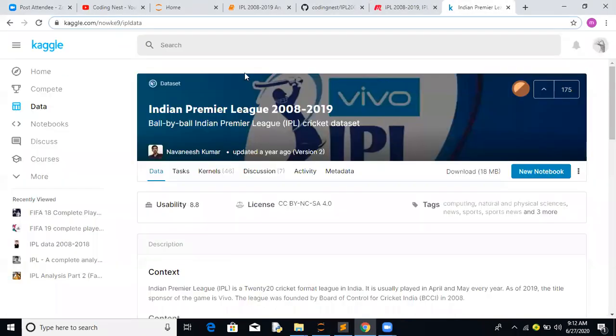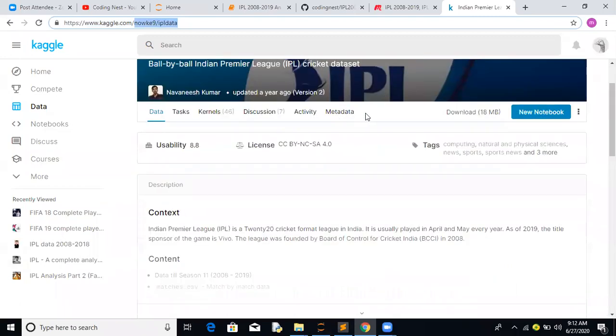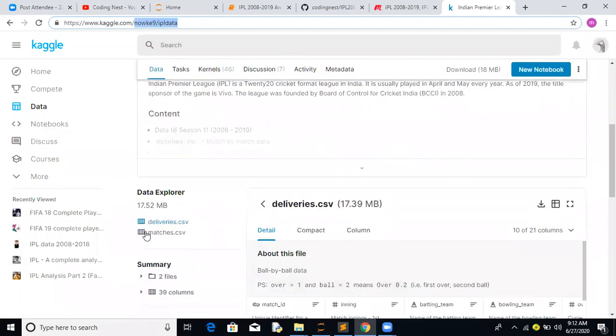This is the project from kaggle.com. Similarly, there are multiple projects available. This one has a data set available from 2008, the start of the IPL, till 2019, which is the latest one available. The size of the data is 18 MB. It consists of two CSV files: one is matches.csv and another is deliveries.csv. Each and every match has its details available in the deliveries.csv file. So let's try to explore this data set.